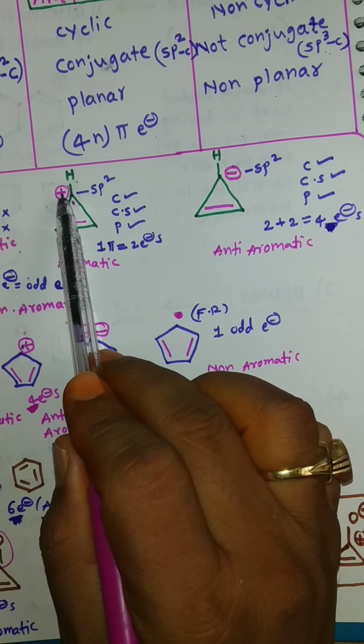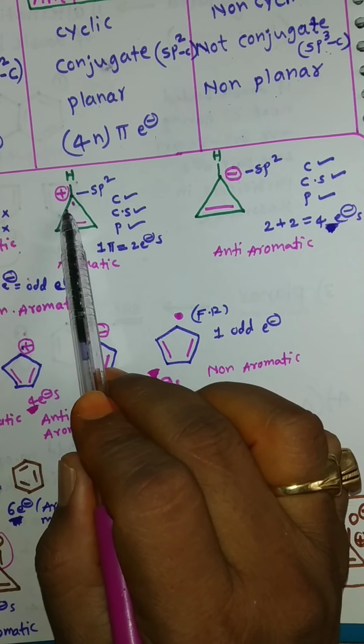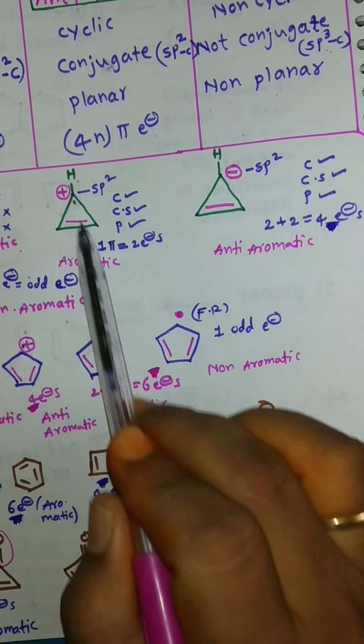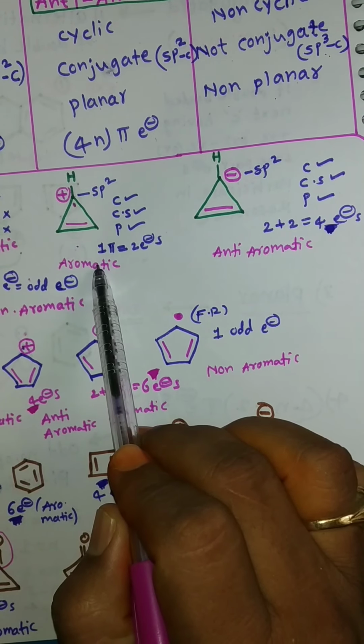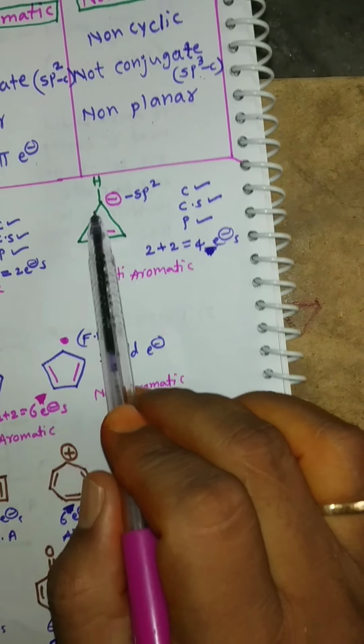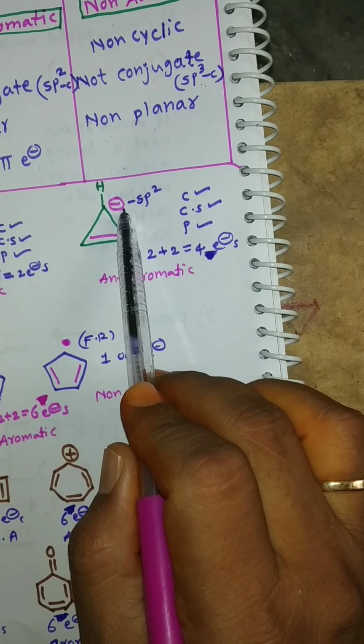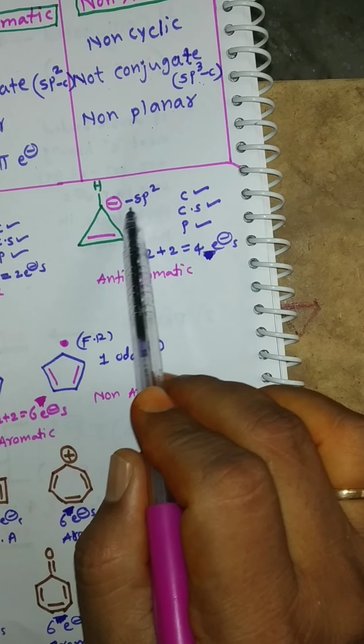The carbon has positive charge, so it participates in resonance. So it is the aromatic compound. And next one, the carbon has a negative charge, so it is sp2 hybridization.